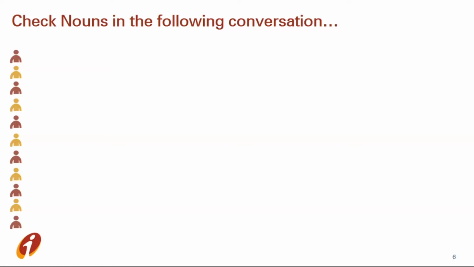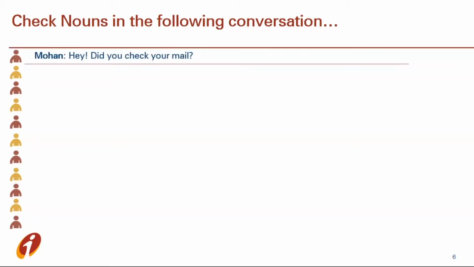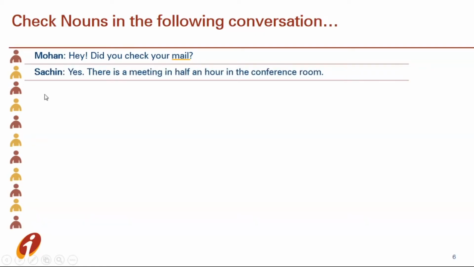So let's see a conversation between two persons, and we will find out where the nouns are in this day-to-day conversation. So let's start. Mohan: Hey, did you check your mail? In this sentence, the word mail is a noun because it's a thing. Sachin: Yes, there is a meeting in half an hour in the conference room. In this sentence, the word meeting is a noun because it's an event. And room is also a noun because it's a place.